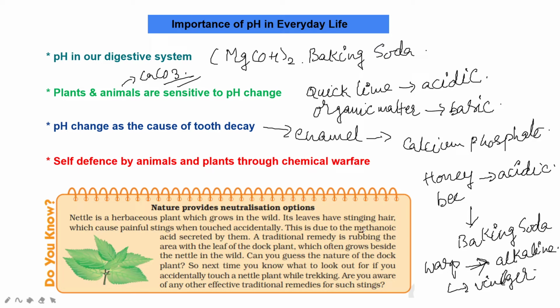So a traditional remedy for a nettle leaf sting is to rub the sting area with the leaf called dock plant. Dock plant contains a basic chemical that will neutralize the acidic sting of the nettle leaves, and it will give you relief.